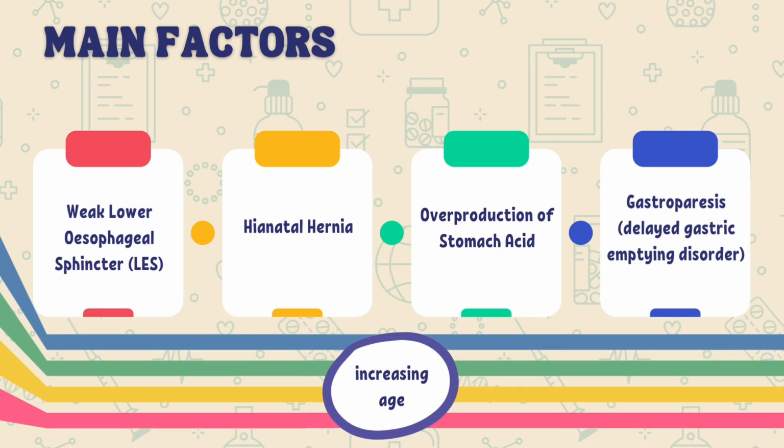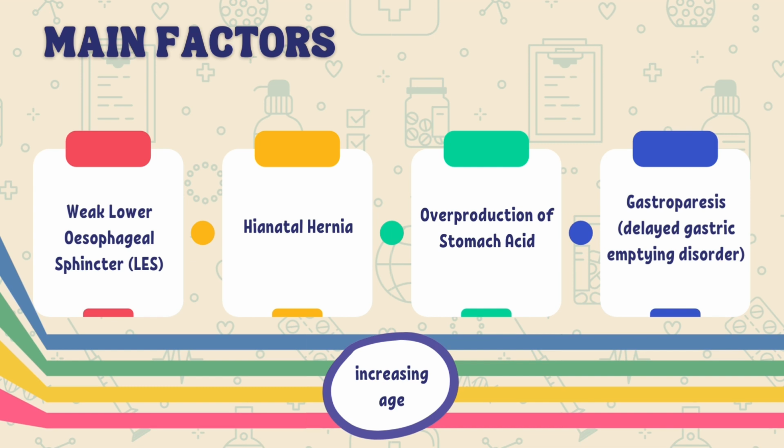Third, the overproduction of stomach acid. This happens due to environmental factors such as stress and anxiety. The excessive production of stomach acid will overwhelm the protective mechanisms of the esophagus, which causes irritation and reflux.